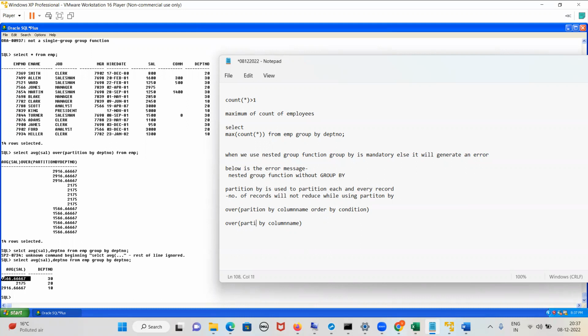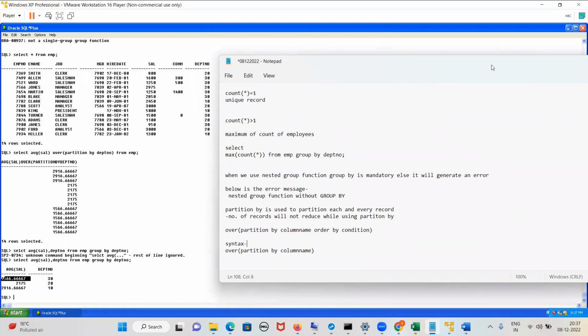Partition by is a completely confusing topic, guys, so you should ask me as many questions as you want. Try to understand, guys. Many people do not know partition by. First thing you have to know is the over word, and then in the bracket you have to write partition by column name. Am I clear with this syntax? Tell me yes or no. Syntax is clear.